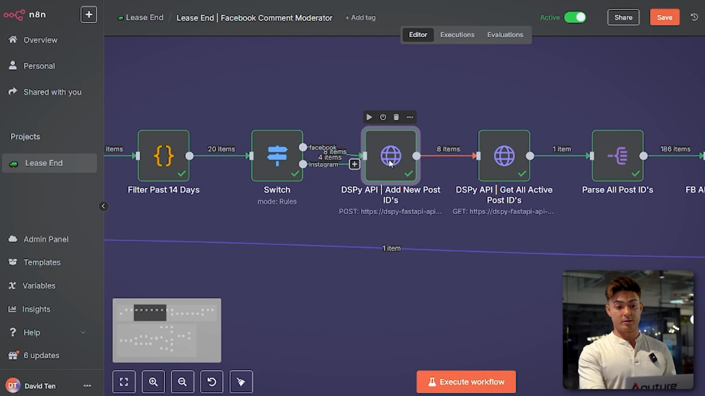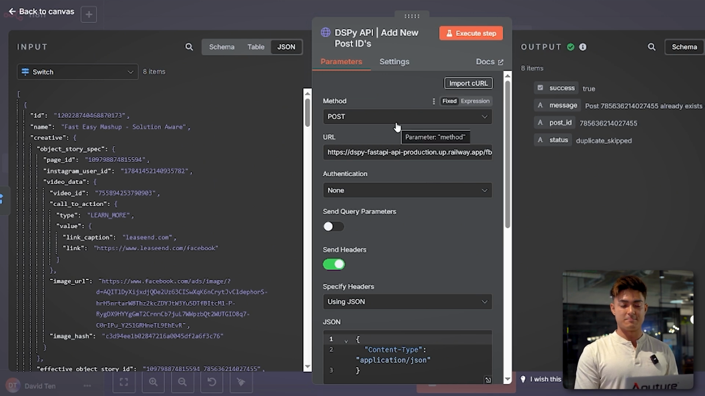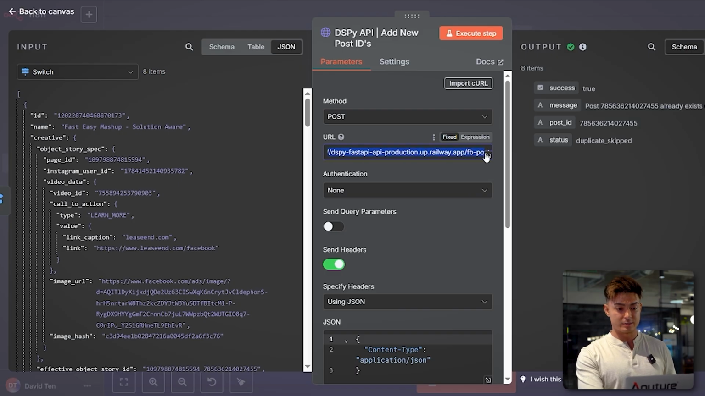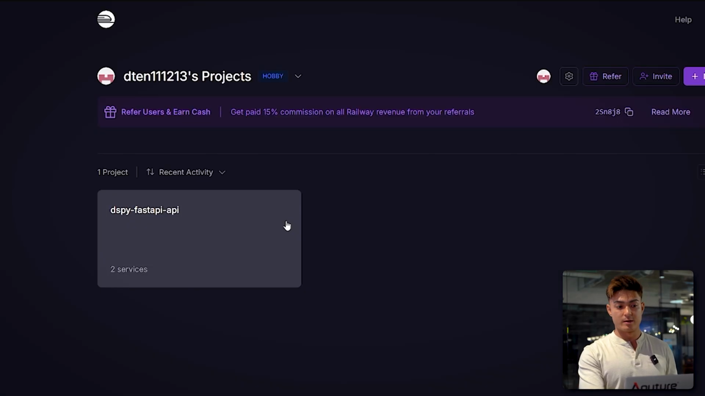And then what I'm doing here is adding new post IDs to our database of post IDs. So here's where a FastAPI system comes in, because I'm using an HTTP request node, which is usually used for APIs, but it's for my own API, right? So, I created this custom URL. I created it in GitHub, right? And then I connected GitHub to Railway, which is where I'm hosting my server to process API requests.